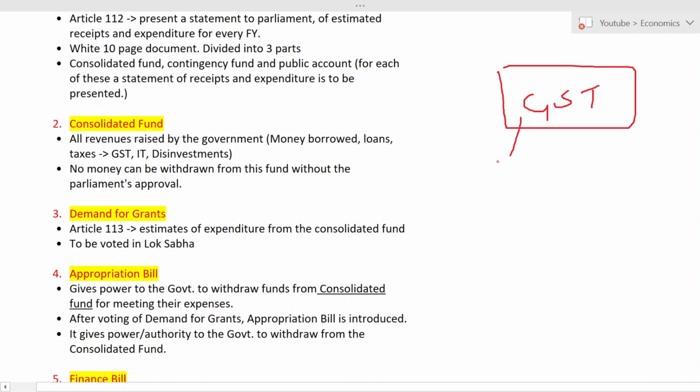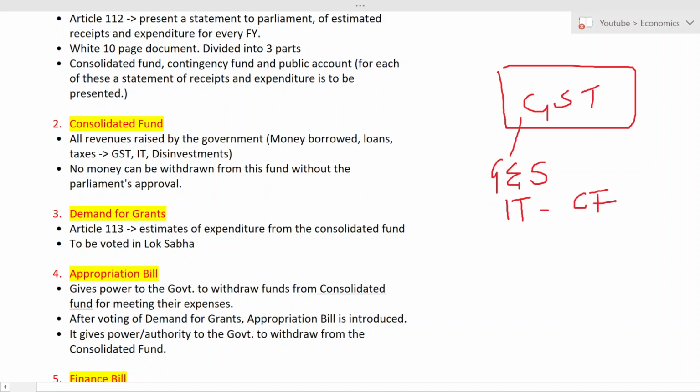That is on the goods and services which the person or individual consumes, they have to pay the tax. And also, whenever the income of the person is above the limit fixed by the income tax authority, if it is more than the slab, then they have to pay tax, that is income tax. So this amount will directly go to the consolidated fund.